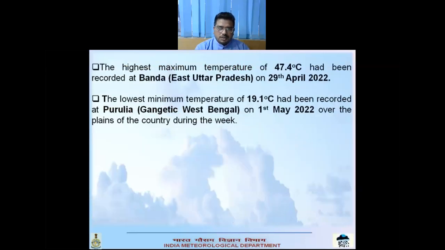So last week, a maximum temperature of 47.4 degrees Celsius was reported at Banda in East Uttar Pradesh on 29th April, and the lowest minimum temperature of 19.1 degrees Celsius was recorded at Purulia in Gangetic West Bengal on 1st May over the plains of the country during the week.